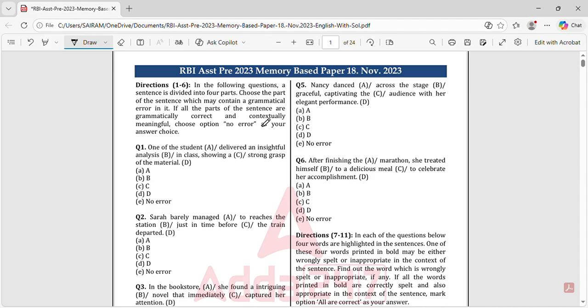I also mentioned, if you get some 50 marks out of 100 and 50 are wrong, each wrong question decreases 0.25. So you can directly take 50 into 0.25, and that value will be subtracted from the 50 marks that you got correctly. That should not happen to you. If you want to pass all these exams, the one best thing I learned is that we should not attempt everything. This is one lesson I learned.